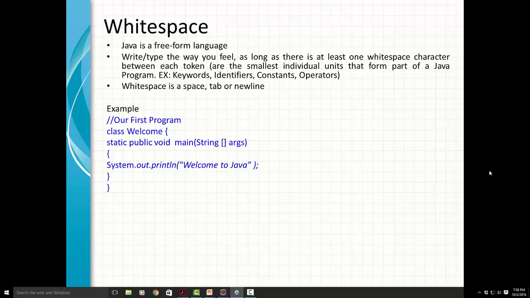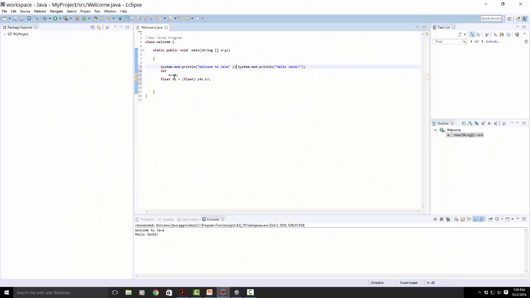Now, whitespace can be just pressing your space key, or pressing a tab key, or simply entering. Let me show you how we can put a whitespace. So I will open this one and let me clean this one.